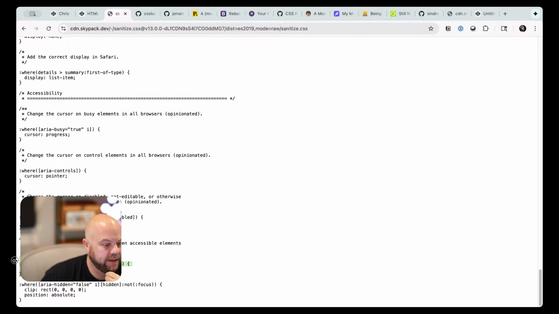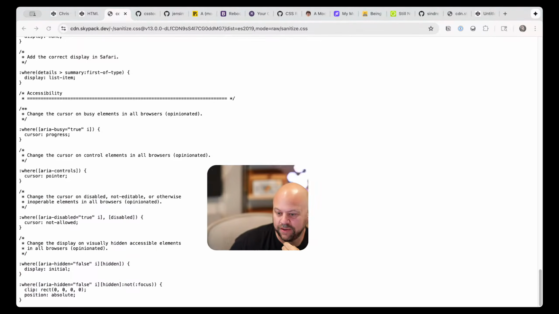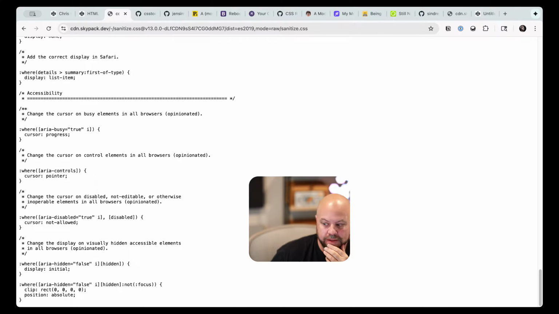Aria-hidden. You say display initial? Change the display on visually hidden. Oh, my face is in the way, you guys. You gotta call me out on that. I'm looking at this one. Change the display on visually hidden accessible elements in all browsers. So you're saying when aria-hidden is specifically false, the display goes back to whatever it was.